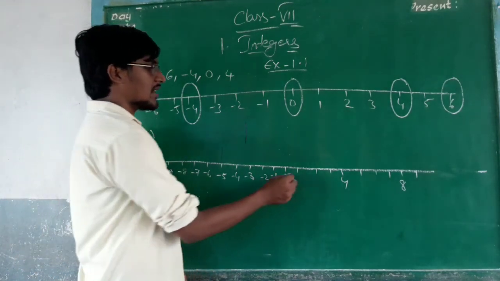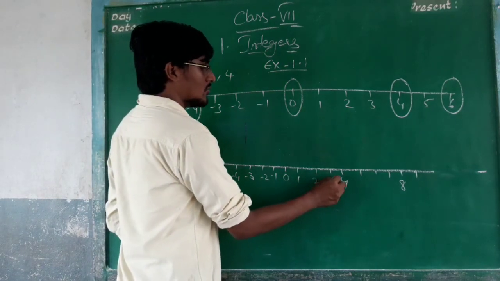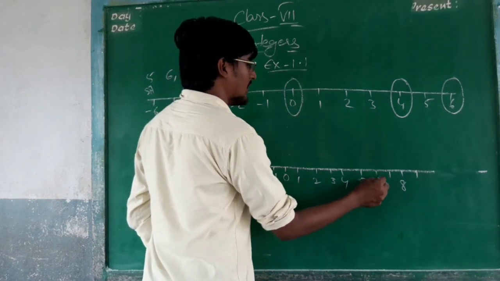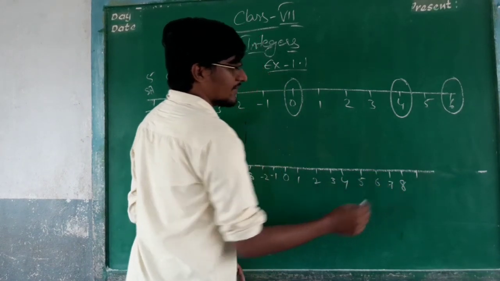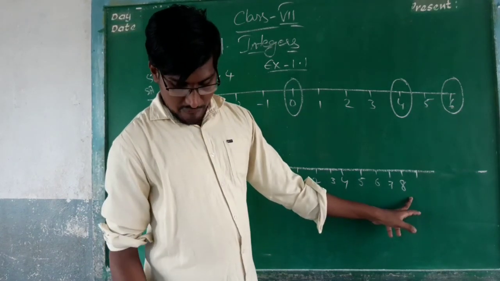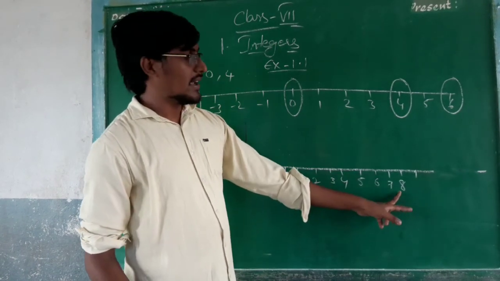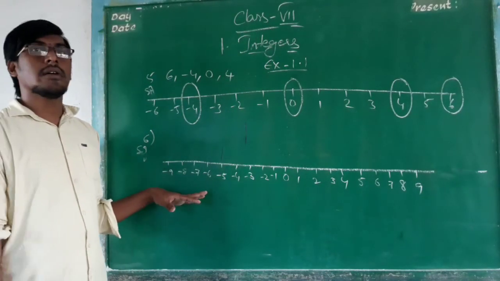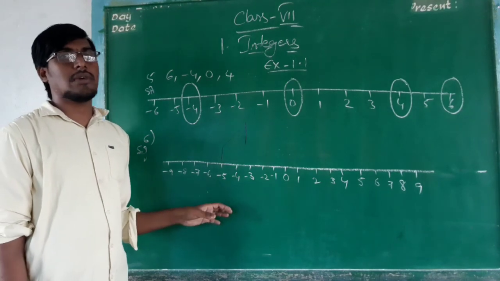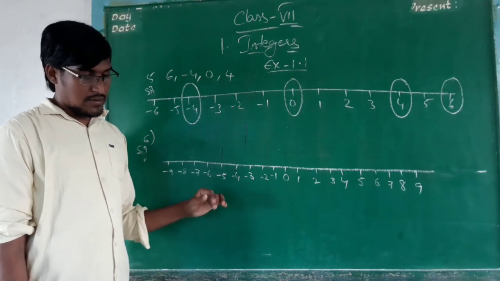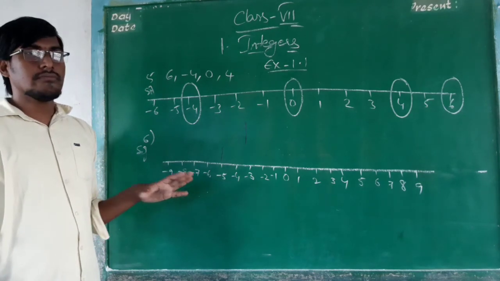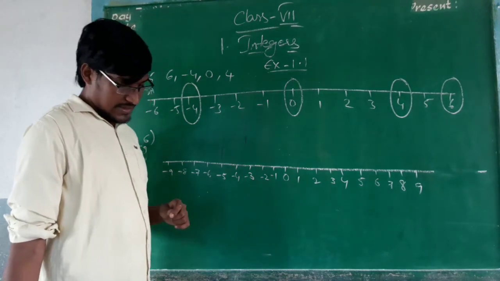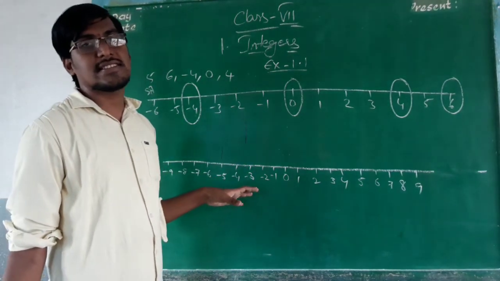Okay, next 0 after 1, 1 after 2, 2 after 3, 3 after 4, 4 after 5, 5 after 6, 6 after 7, 7 after 8, and one more dot here, that is 8 after 9. So this is the representation on the number line. Do all of you know about the number line topic? We have learned. Okay. The next most important one in the topic is the last sum of this exercise, 7th one.